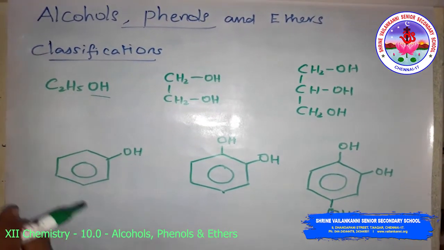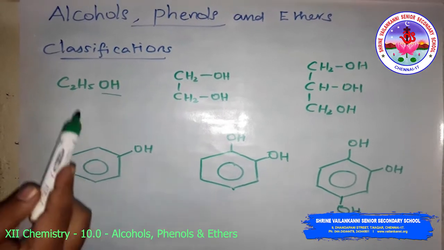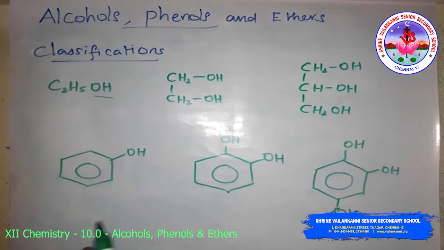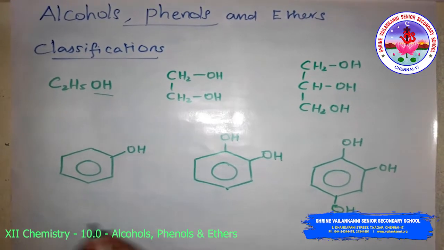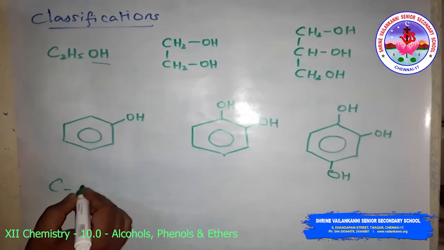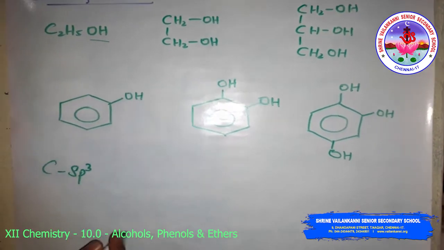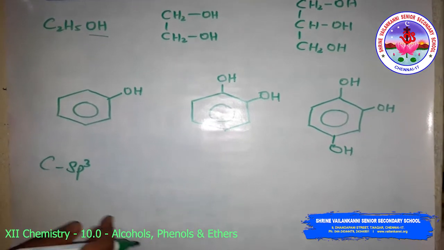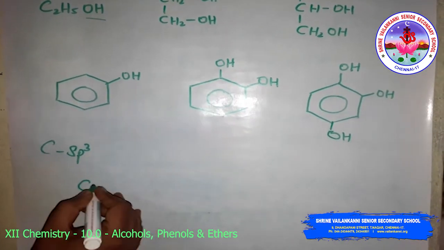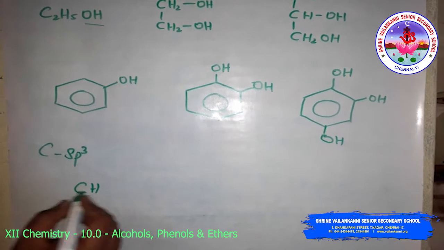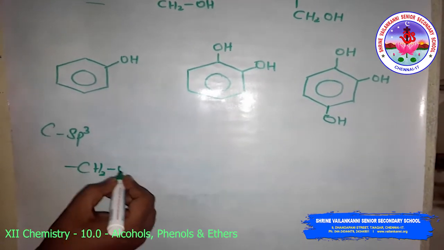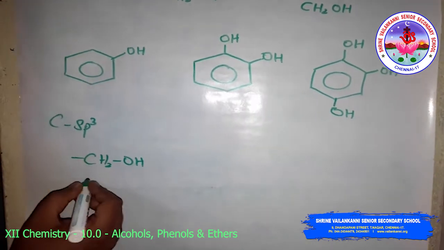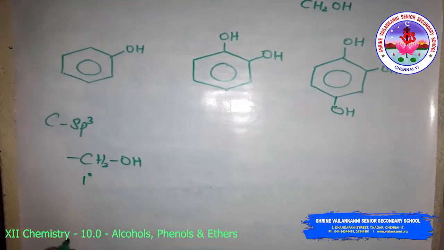The monohydric alcohols may be further classified according to the hybridization of the carbon atom to which the hydroxyl group is attached. Compounds containing C sp3 hybridization, the carbon atom of an alkyl group, are further classified as primary, secondary, tertiary. When the OH group is directly attached to a CH2 unit, this is called primary alcohol.